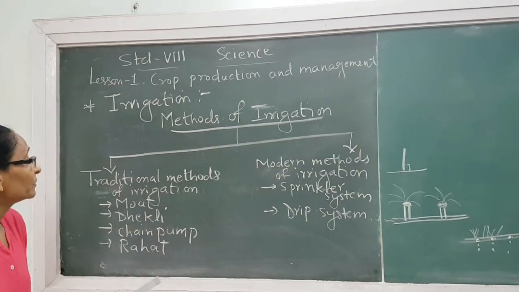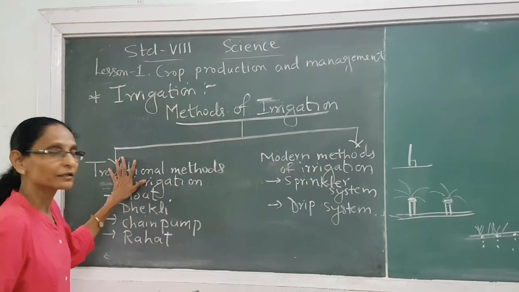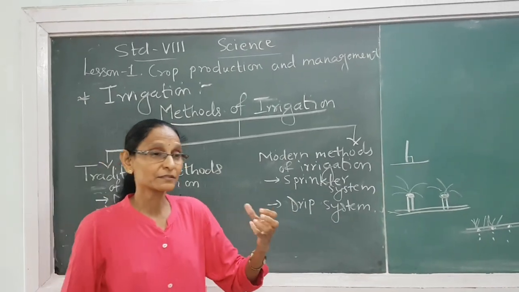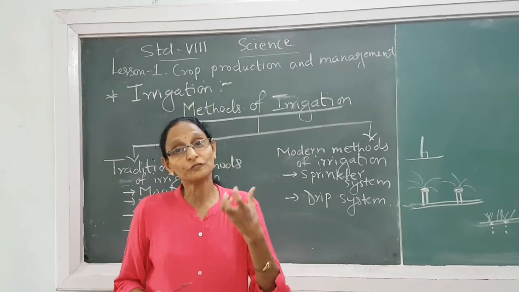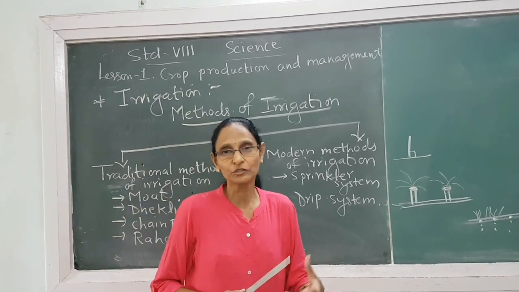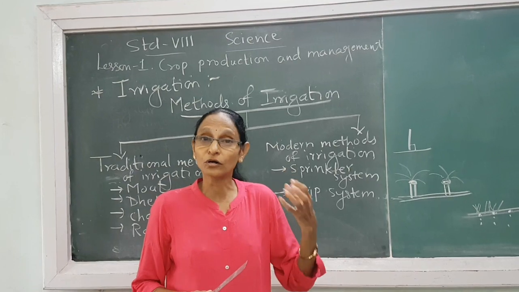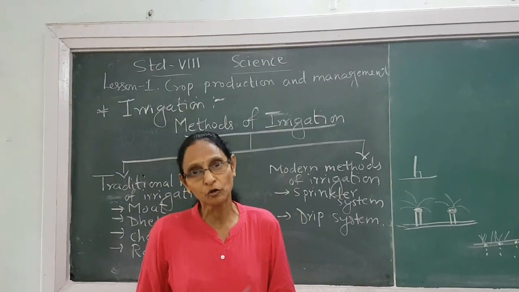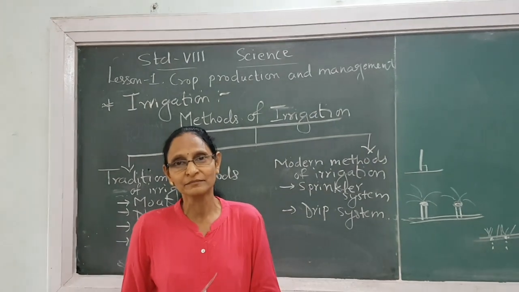Now, we have learned about methods of irrigation, traditional and modern. Now some aspects, disadvantages of irrigation, are also there. If you supply more water to the fields, water logging will be there. So it will destroy the roots of the crops, roots of the plants.